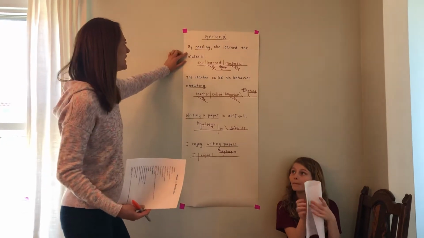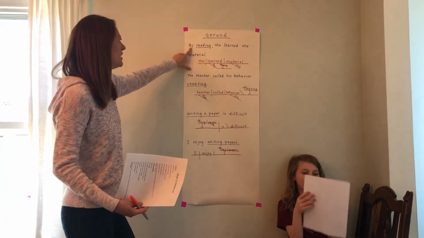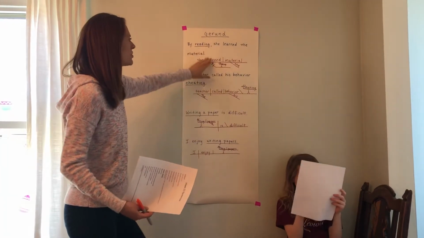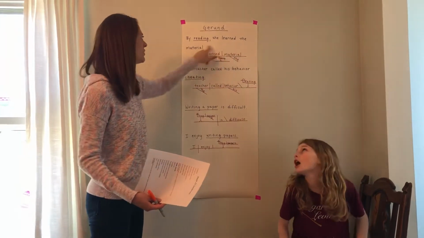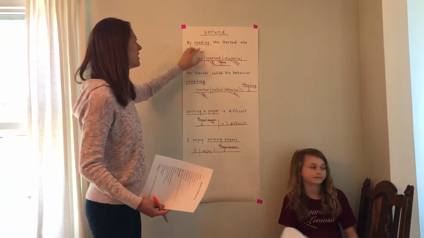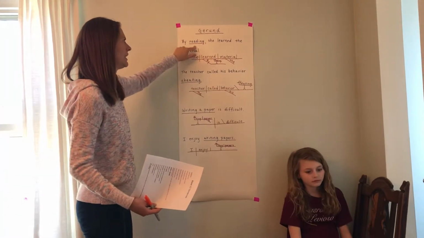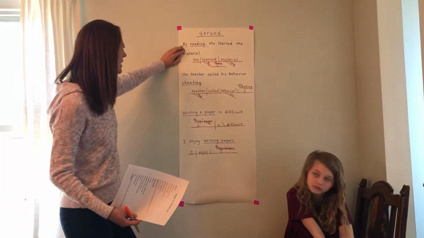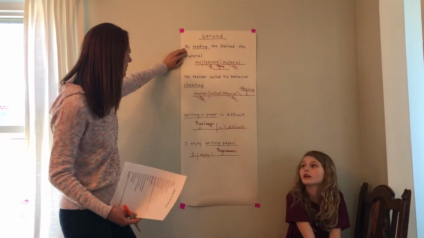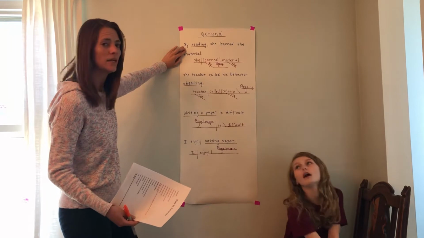So by reading, she learned the material. By reading. So who learned the material here? She. She learned the material. This is our independent clause. By reading is a what? Do you guys know what this is? Dependent clause? No, it's not a dependent clause. A clause has to have a subject and a verb. It's not a clause at all.